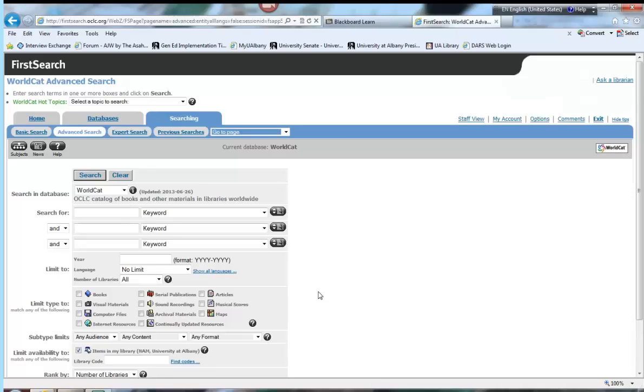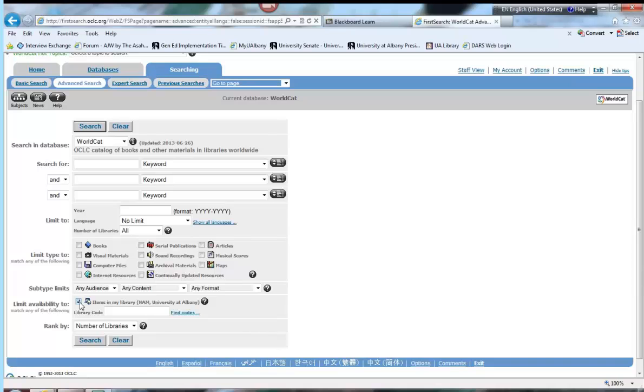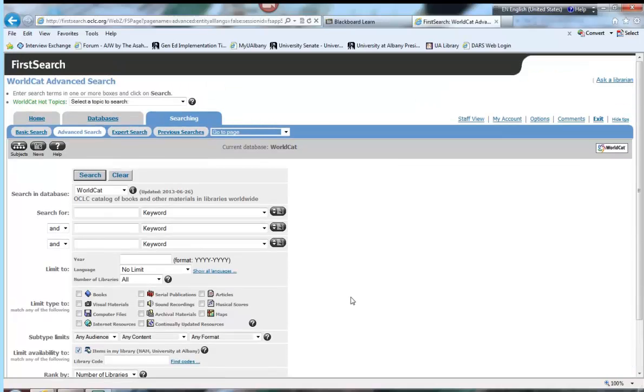WorldCat is a much more forgiving search engine. To be honest, I don't use Minerva hardly at all. The only reason I use Minerva is to find a call number. But if I'm just starting out searching for things in our library, I actually use WorldCat. I go to the WorldCat portal, I make sure I check that box, and then I do my search. And when the information comes up, the only thing it won't give me is the call number. That's what I have to use Minerva for.